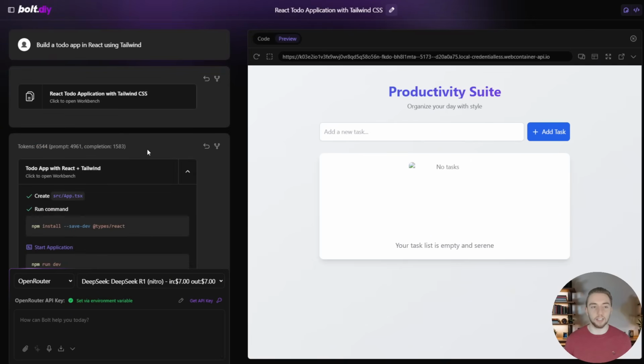But enough of this basic example. Let's actually take this to the next step with something more complex.